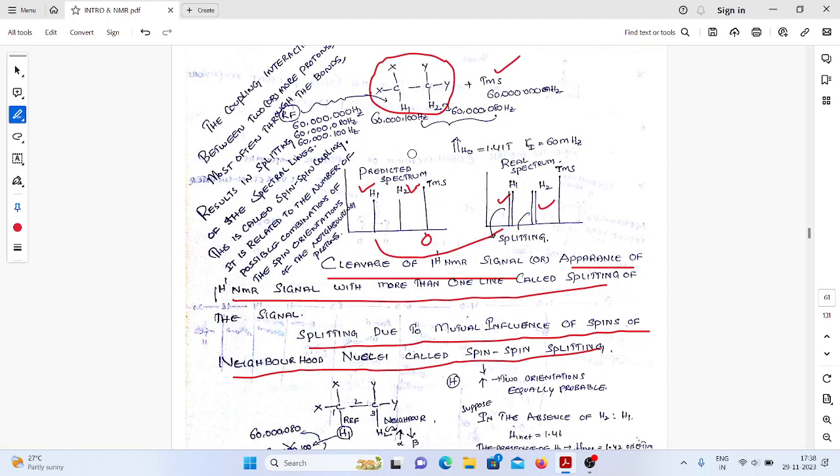Why are we saying it is splitting? Because of the coupling phenomenon, the NMR signal is going to be split. Appearance of the NMR signal with more than one line is possible because of the coupling. Which coupling? Spin-spin coupling. The influence of neighboring protons' spins is commonly called spin-spin coupling or spin-spin splitting.